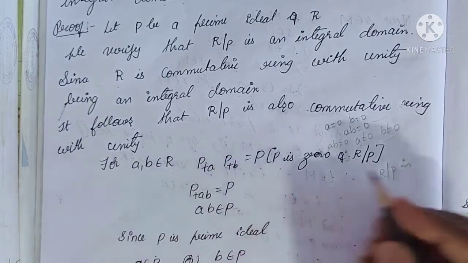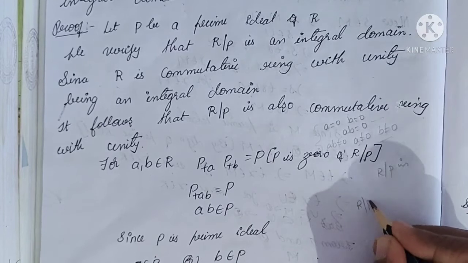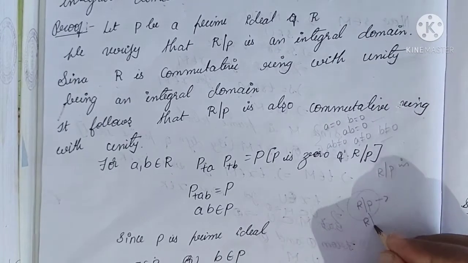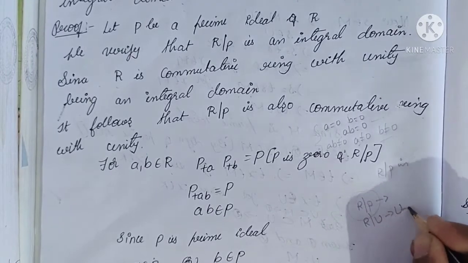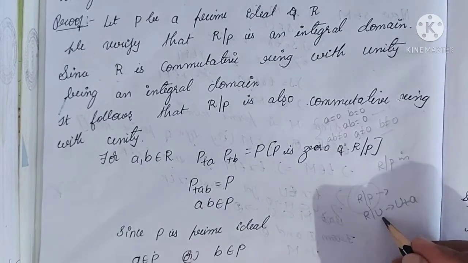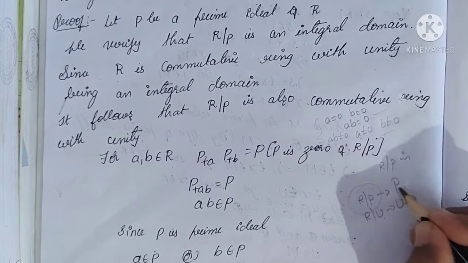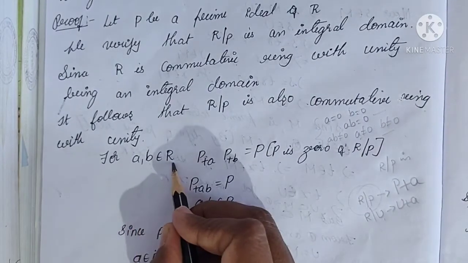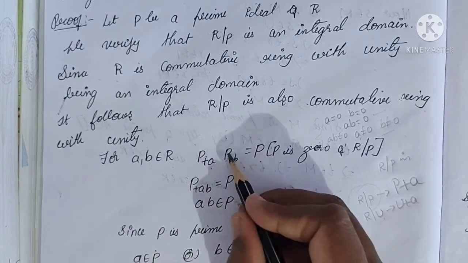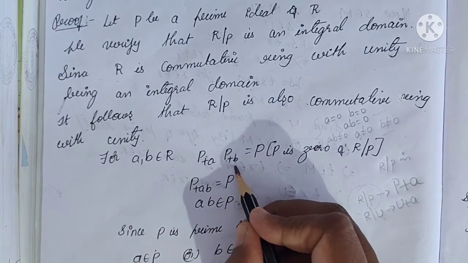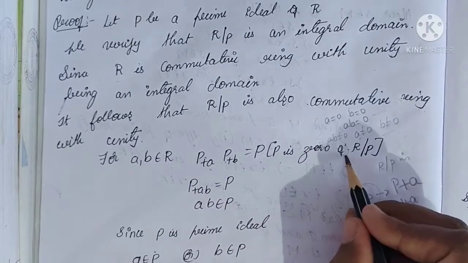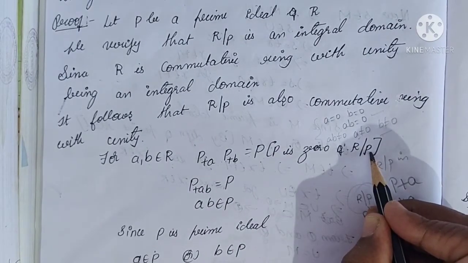A, B belongs to R means, see, R by P is of the form quotient ring. In a quotient ring R by U, the elements are of the form U plus A. Here, instead of U, P is there, so the elements are of the form P plus A. Okay, A comma B belongs to R, then P plus A, P plus B, these two belong to the R by P set. It is equal to P. Here P is the zero element of R by P.